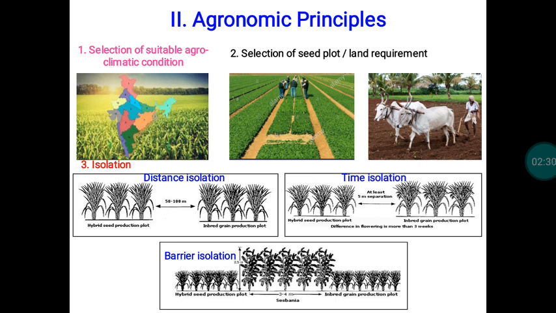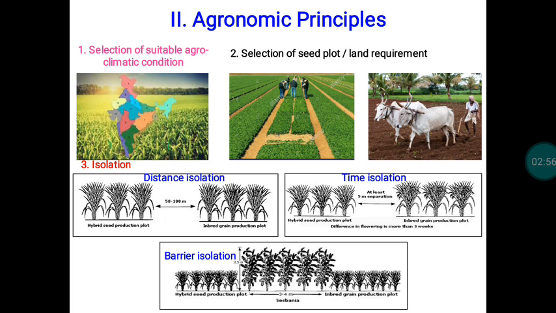The land selected for the seed crop this year should not have been cultivated with another variety of the same crop in the previous season. For example, if you cultivate Trichy 1 paddy this year for seed purpose, the land should not have been cultivated with another variety of paddy in the previous seasons.